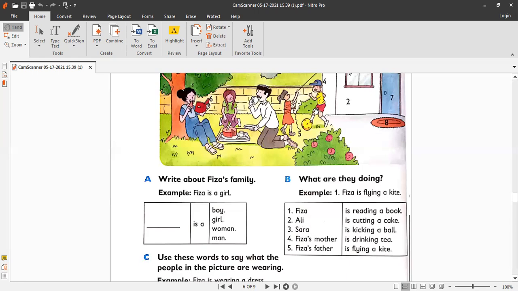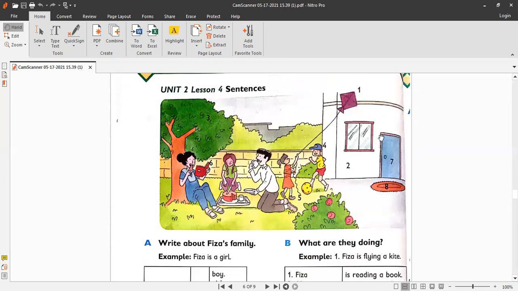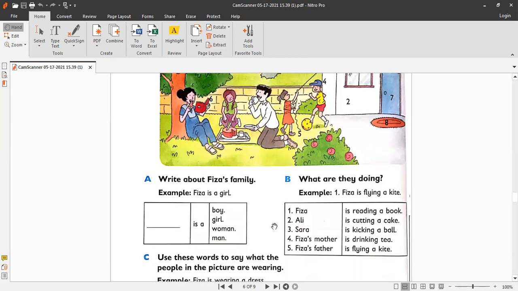What is Fizza doing? Look at the picture and tell me. Fizza is flying a kite, right? So you have to choose the first, select the first option and match it with the ending of the sentence or the next phrase, right? So that is Fizza is this, you have to match it with the last option, right? Fizza is flying a kite. Okay, so draw the line from Fizza, start drawing it and match it with is flying a kite. Fizza is flying a kite.